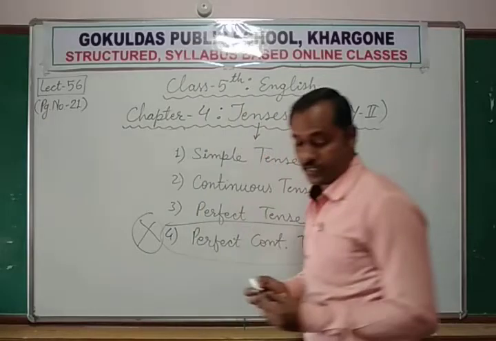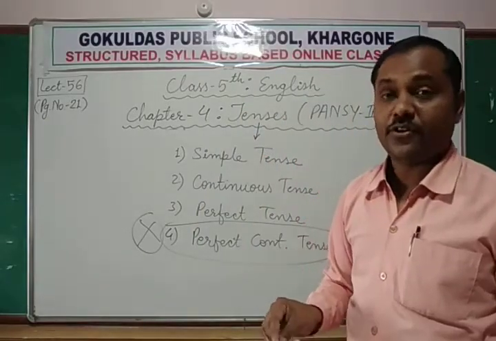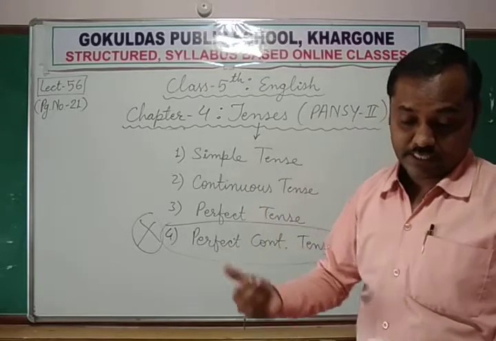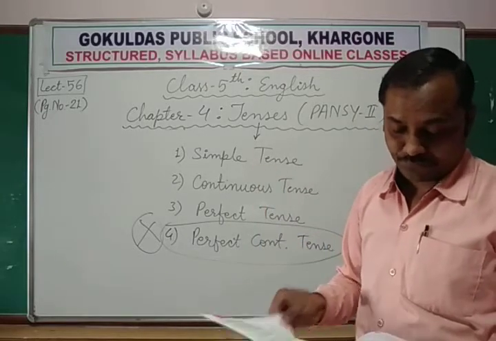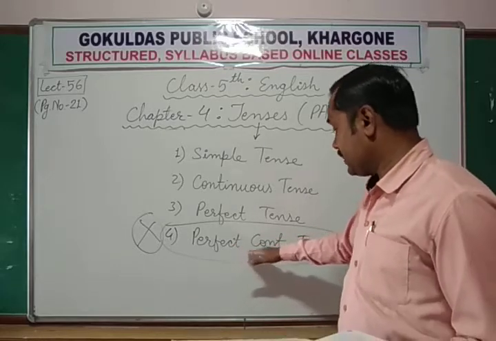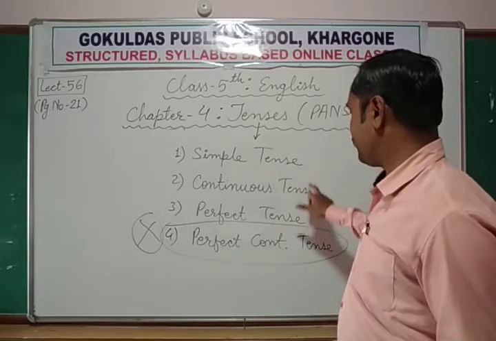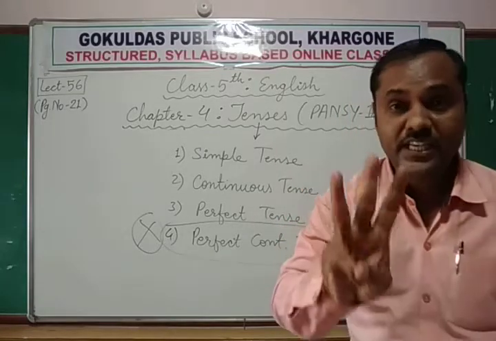In your book, only 3 tenses are given; this is for your knowledge. In your further classes, in your 6th class, you will definitely study the 4th tense also. But up to 5th class, you need to learn at least these 3 tenses.